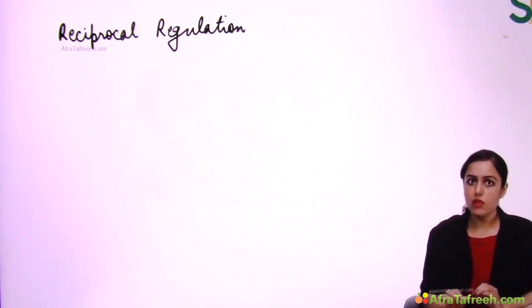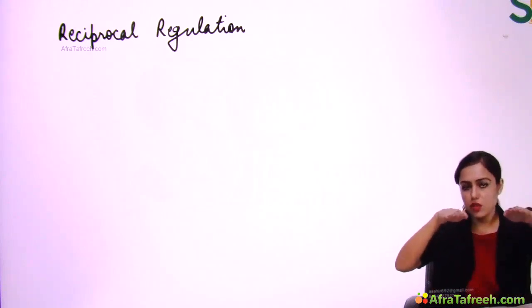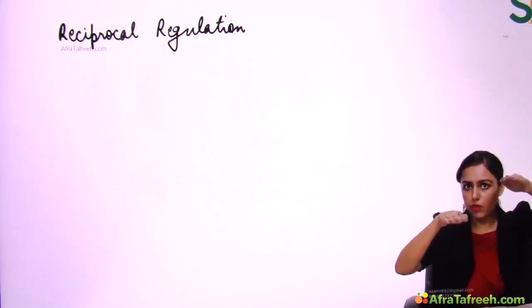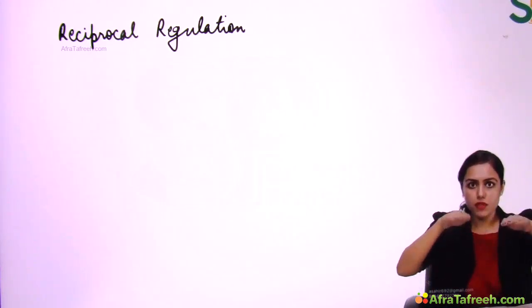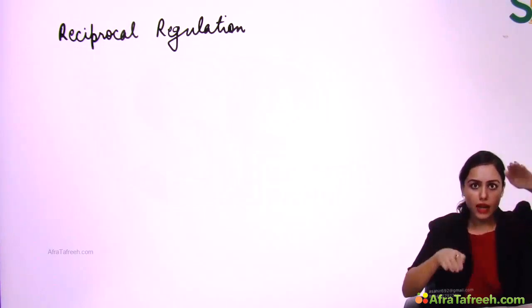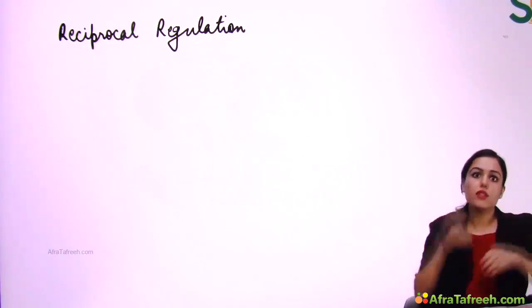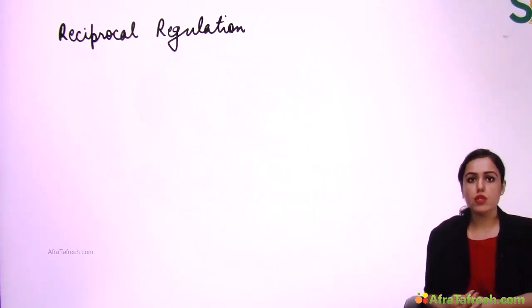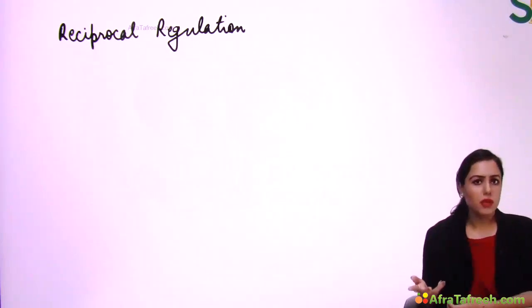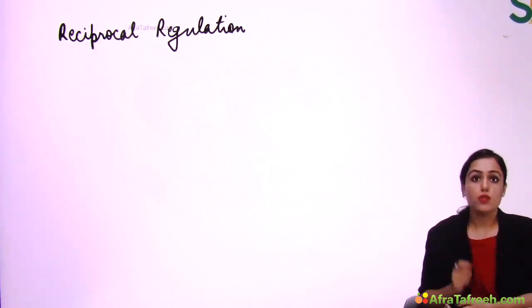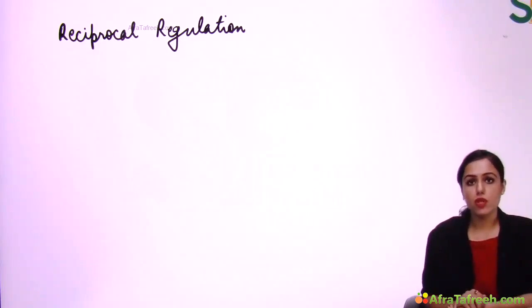What will happen? Let's say, see my hands. Let's say these are two opposite pathways. If this is activated, this will be inhibited. And if this is activated, this will be inhibited. This will occur in the body, and this is known as reciprocal regulation. When one is activated, the other is inhibited, and vice versa. So let's see how this reciprocal regulation occurs in case of glycolysis and gluconeogenesis.